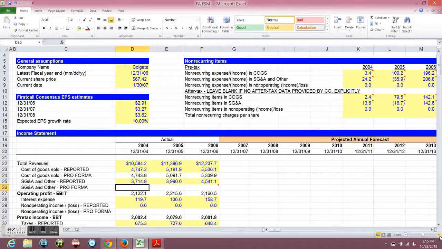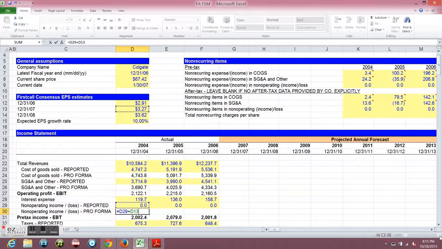Okay. We're gonna do the same thing for SG&A. We're gonna take the top number and subtract SG&A and other. There. We're gonna do the same across. Now, non-operating is going to be the same, simply because we don't have anything, as you can see, but I'm just gonna connect it just to reiterate why.